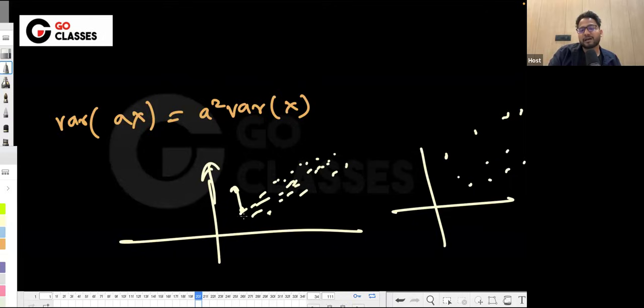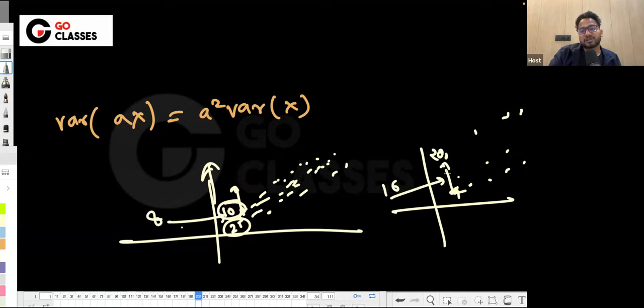So if earlier one of the y values was 2 and another y value was 10, then after multiplying by 2, one y value will be 4 and another will be 20. So the difference here is 16, whereas earlier the difference was 8 only.